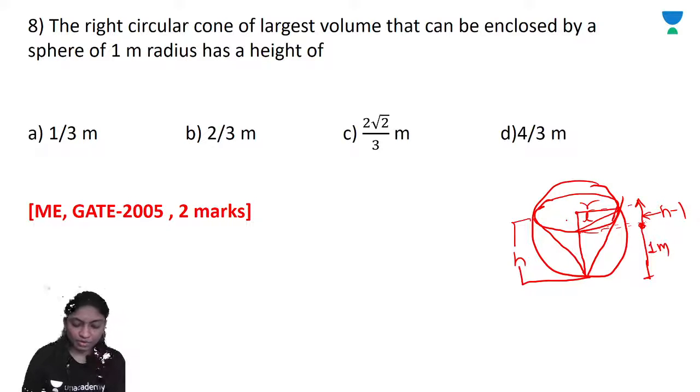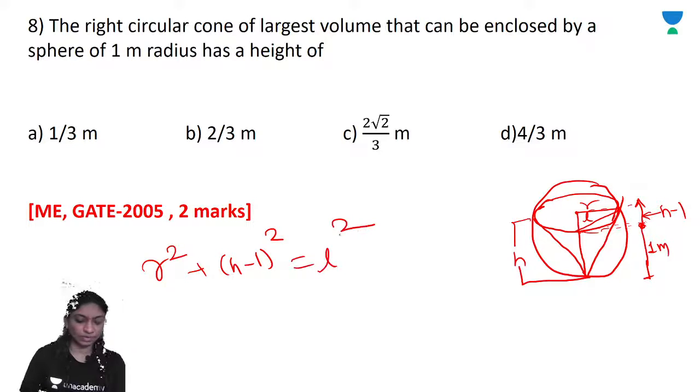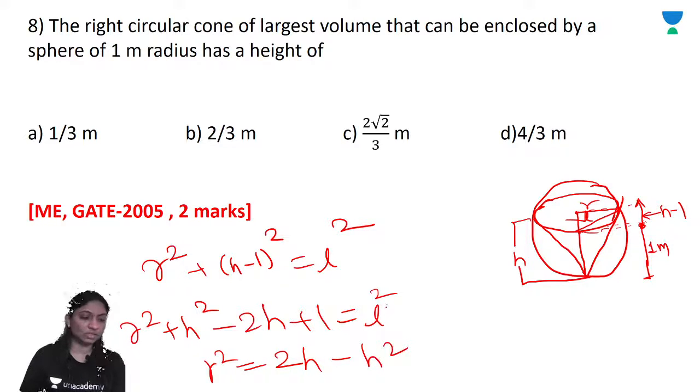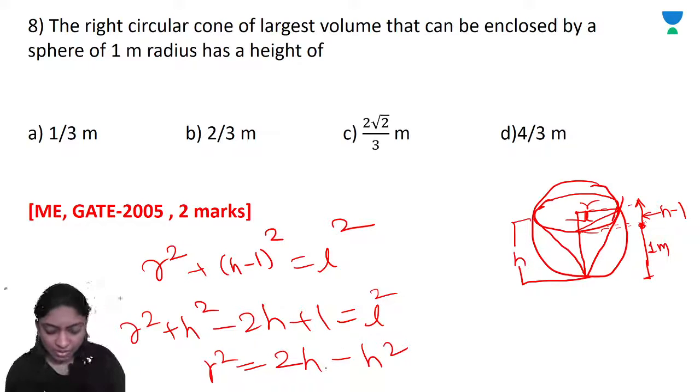So first of all, we will calculate the slanting. So r square plus h minus 1 bracket square equal to l square, right? By using Pythagoras theorem, it is right circular cone. So r square plus h square minus 2h plus 1 equal to l square, right? So we will get here l is equal to 1. So r square is equal to 2h minus h square because l square is also 1. So r square is equal to 2h minus h square.